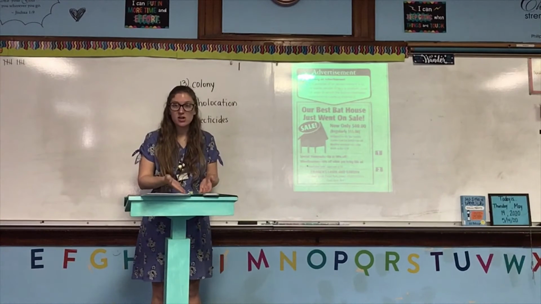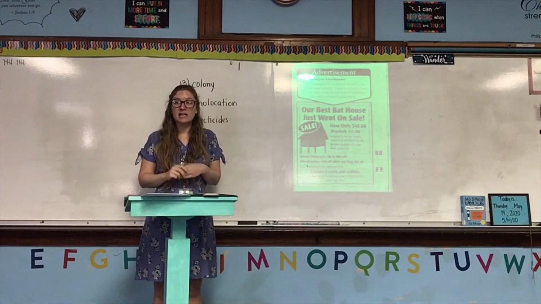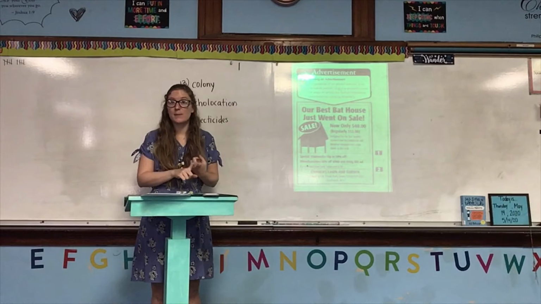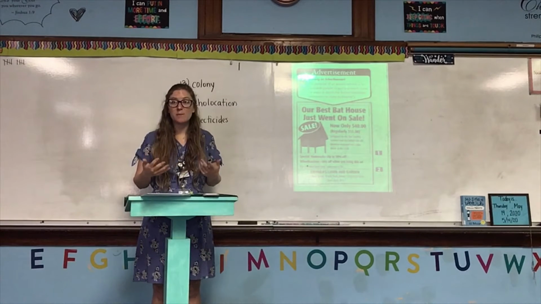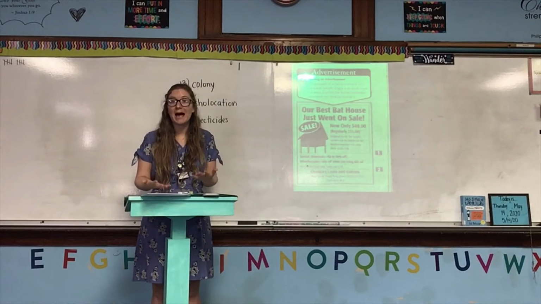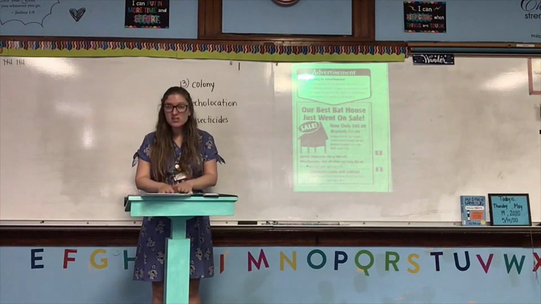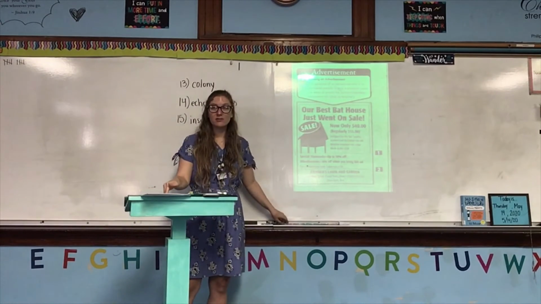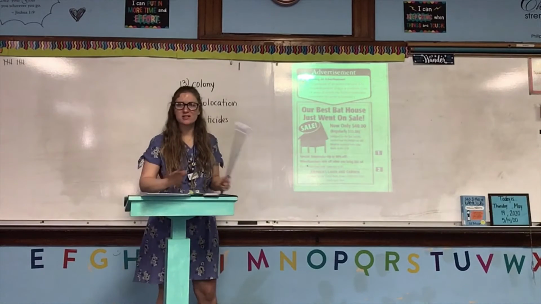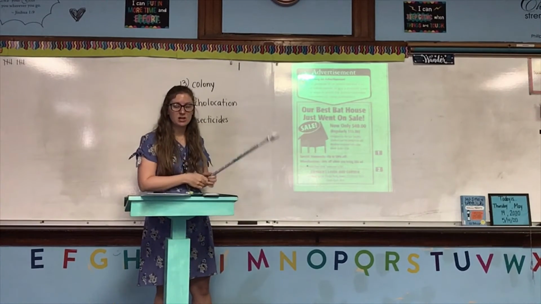So we can see so far this author is definitely writing this to persuade us. She's writing it to persuade us that bats aren't as bad as we think, or as some people think. And she's writing to persuade people to come and watch these bats at this bridge in Austin. Now let's look at page 713. I have it up on the board. You have it in front of you, but if you're lost and you're not sure exactly what I'm talking about, you can look to where I'm pointing, and then you can look at it in your book.